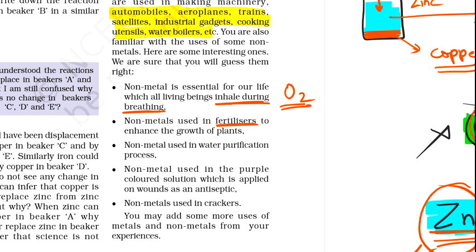There are fertilizers that require non-metals. Even in water purification, when we purify our water, we require non-metals. Clear? In antiseptics we use non-metals. In the crackers we burn during Diwali, we use non-metals. So these are the different uses of metals and non-metals.